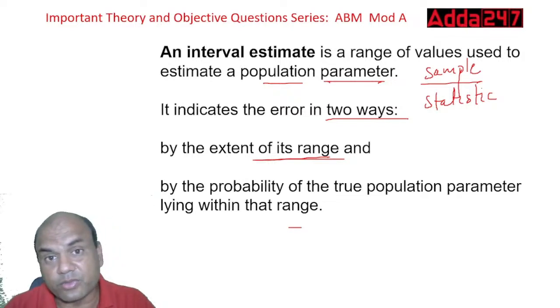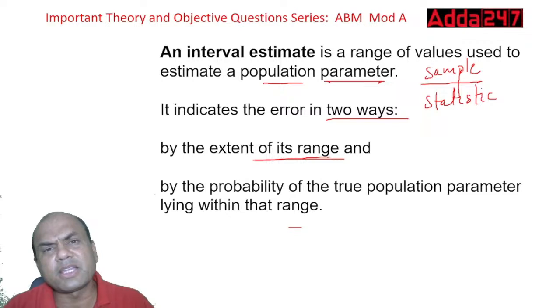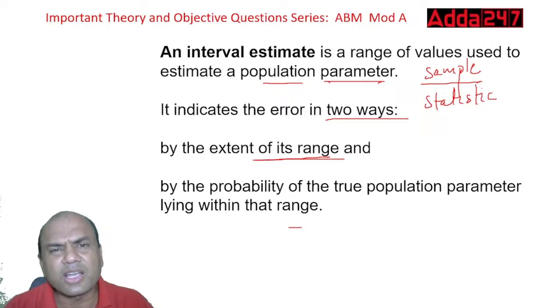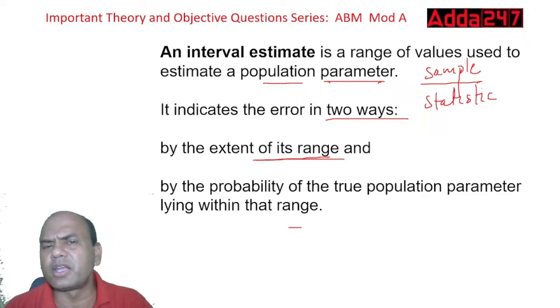Can you give me the exact score? In 20 overs, India will score 197? You can't give me that. What will you give me? You will give me a range: India will score around 170 to 200.